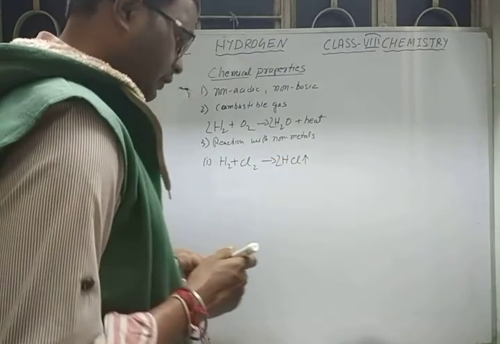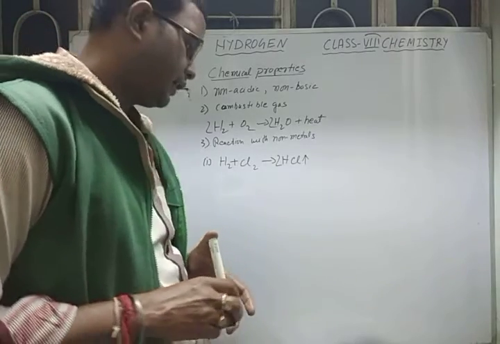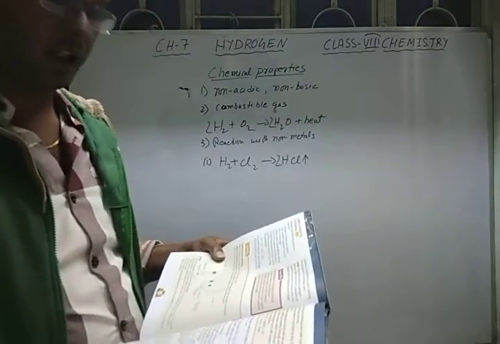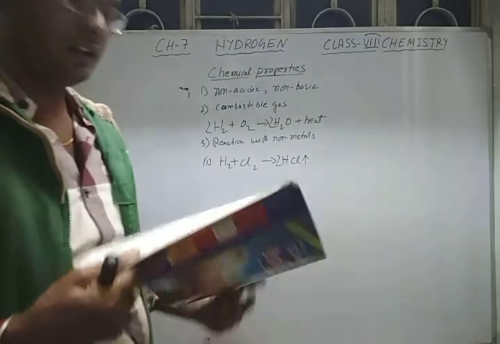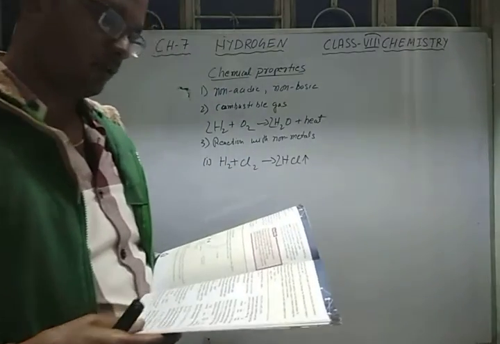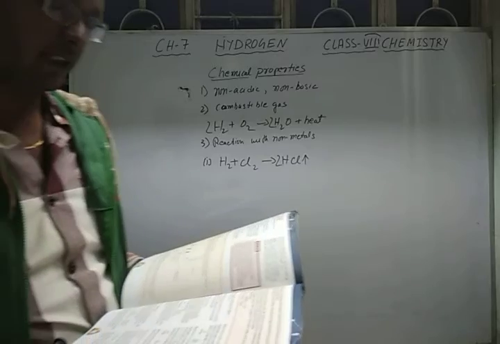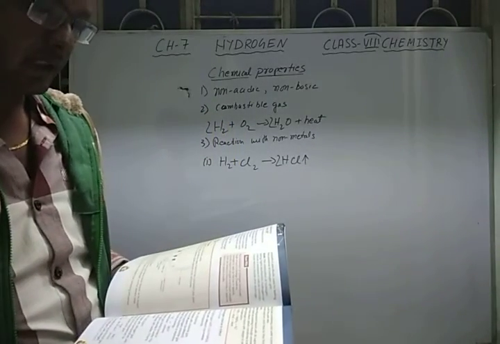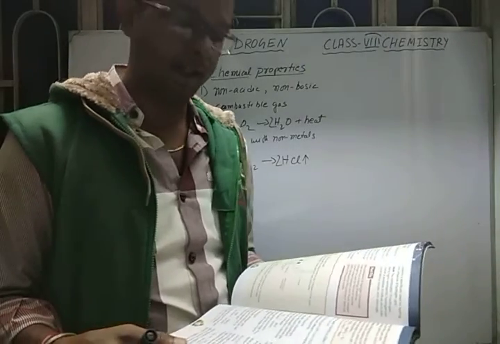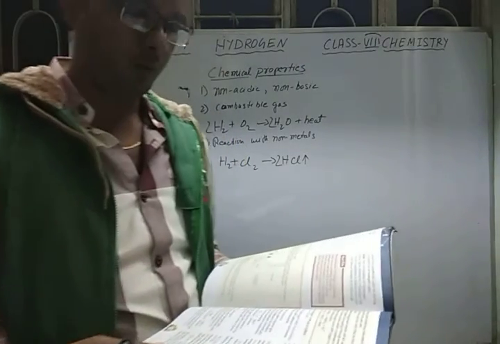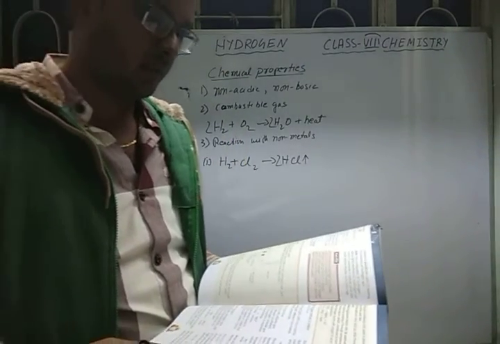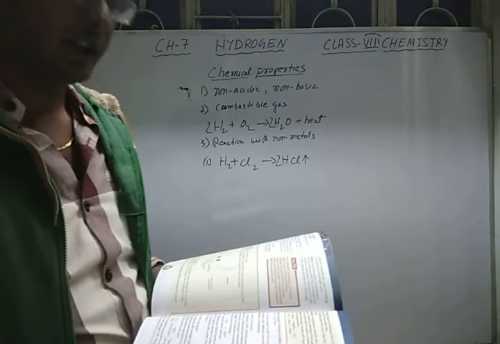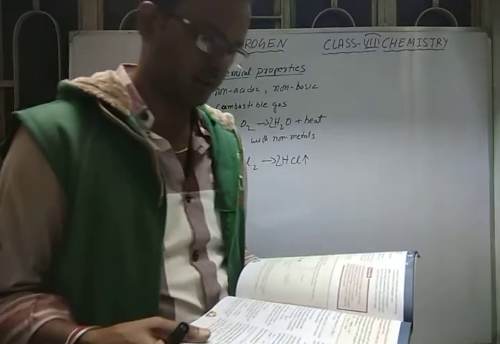So, the reaction of hydrogen with chlorine gas happens in the presence of diffused scattered sunlight, so you have to carry out this reaction in sunlight to form hydrogen chloride gas. In bright sunlight, the reaction is explosive and produces a lot of energy. Hydrogen chloride gas forms fumes in moist air and is highly soluble in water. When it combines with water, it gives hydrochloric acid. Okay, so in this way we can prepare hydrochloric acid also.